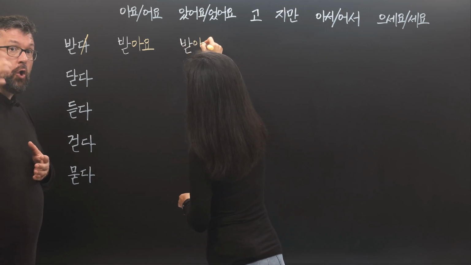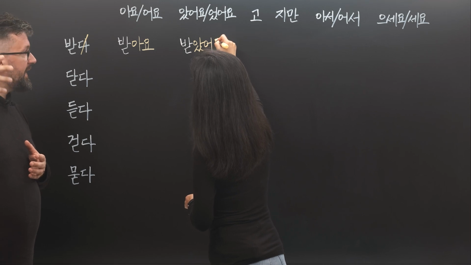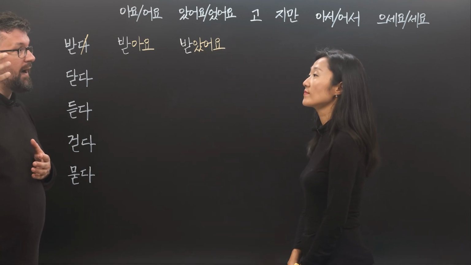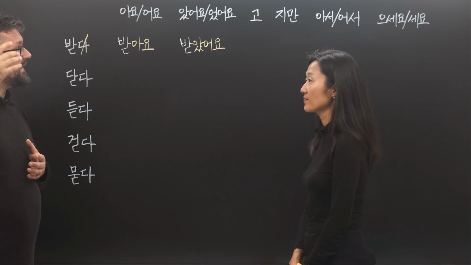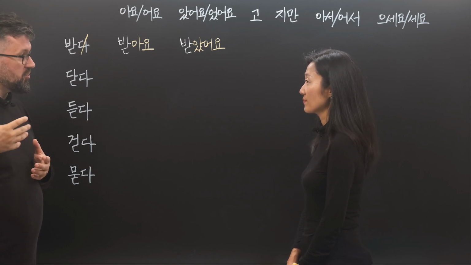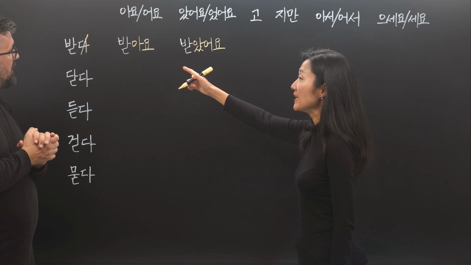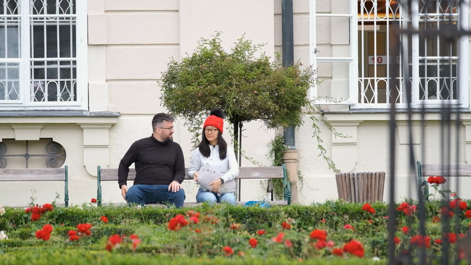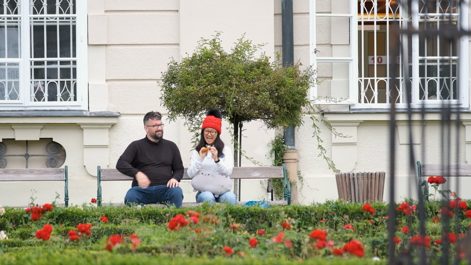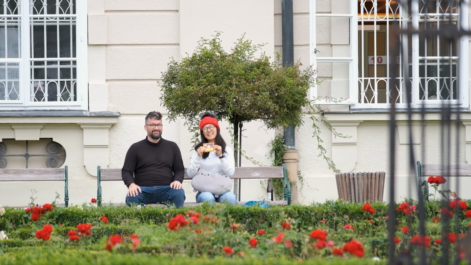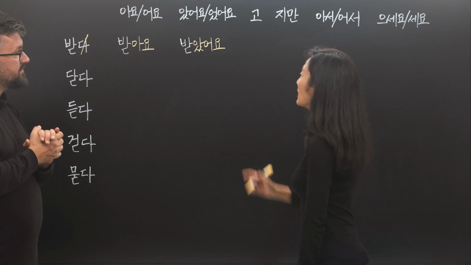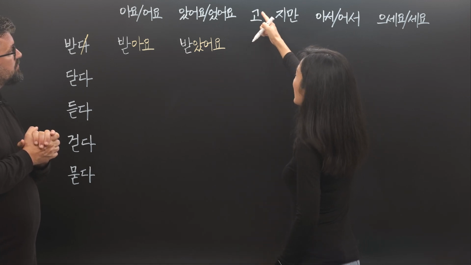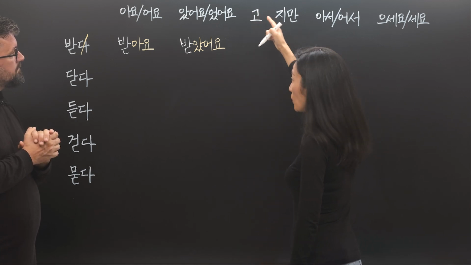It's 받았어요 because again the last vowel is a or o, a in this case. So we add 았어요 and not 었어요, because 받다 is regular. 지윤 씨, 네? 우와! 초콜릿을 받았어요.